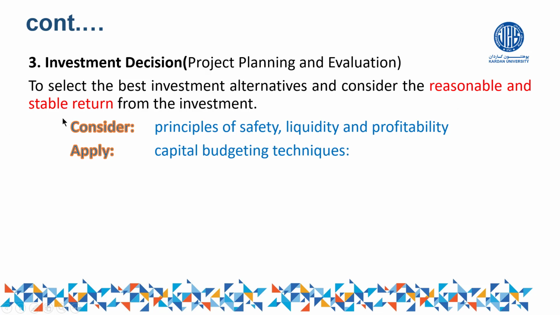Stable means, for example, it should not fluctuate too much. Suppose this year you gave me 10 percent, next year you gave me 20, next year you gave me minus 10 percent, a loss, right? So this is called unstable. So you should have a proper, stable return. Second thing, which is very important, even before that one, you should consider at the beginning of the investment: you should consider three principles while making your investment: principles of safety, principles of liquidity, and principles of profitability.